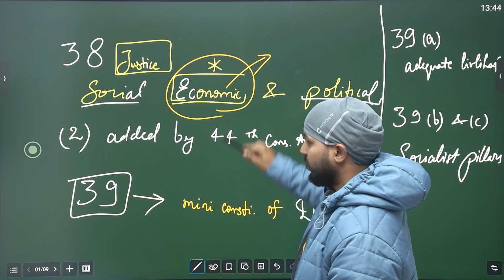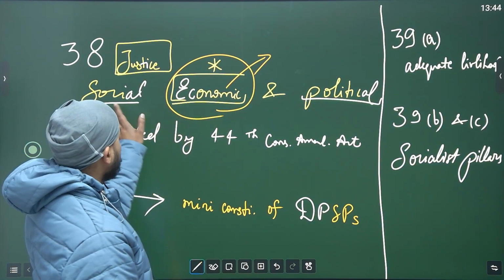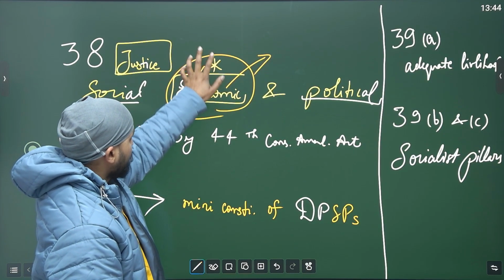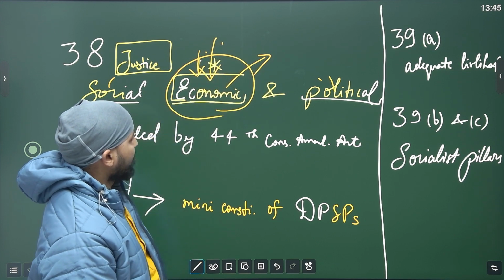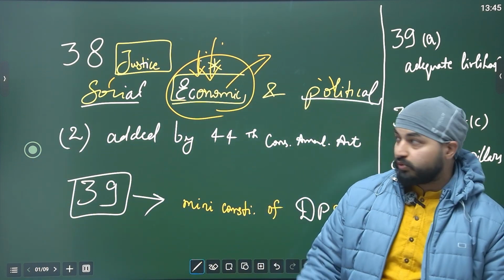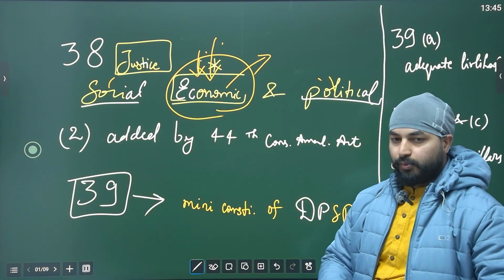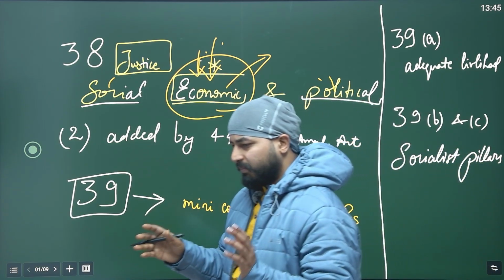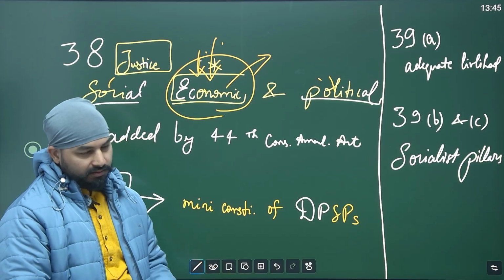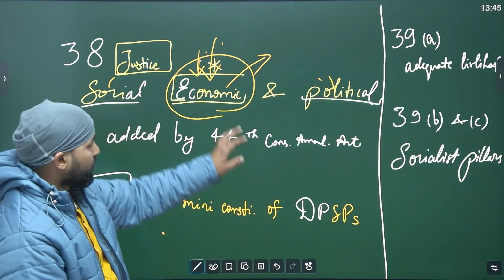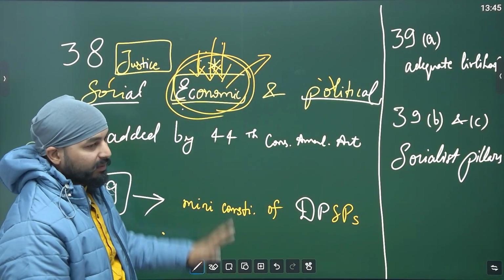Economic justice. Why? Because during the Constituent Assembly, there were many debates. This emerged as the most important. These are means, but this is the end. The country has to finally evolve itself using the means of social and political justice so that eventually every citizen of India prospers economically. Everything on paper looks good, but if the economic condition of the common man is not made better over the years, everything fails. So you can write this in mains also, that this is the most important aspect of any justice. Economic justice has to be reached.